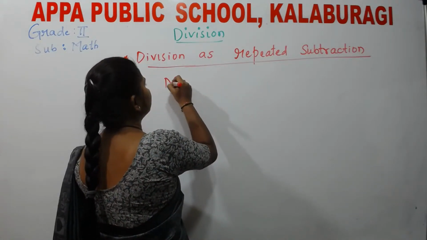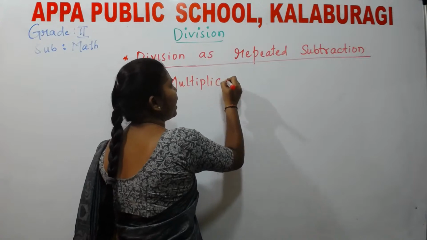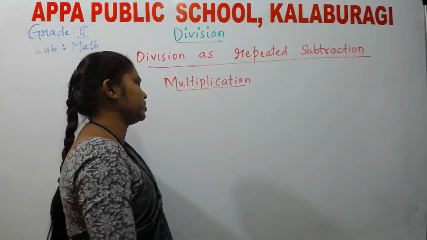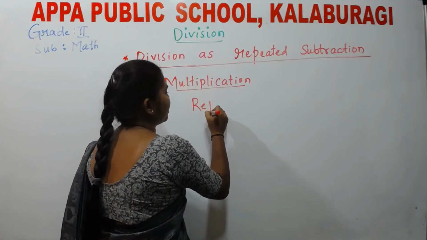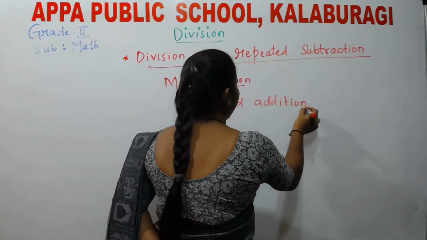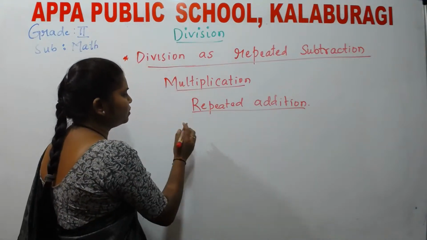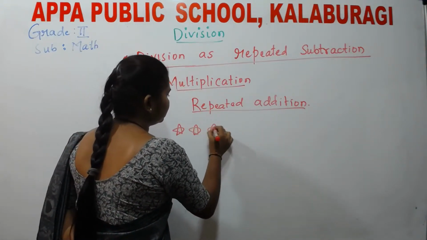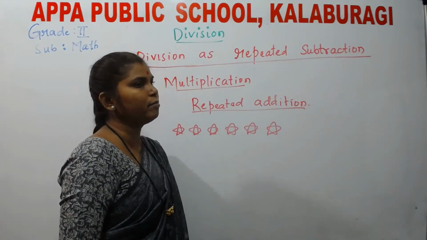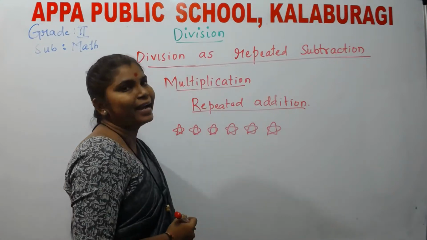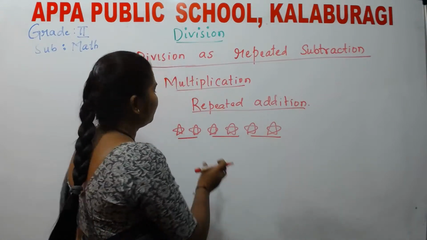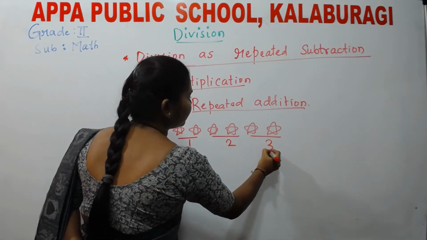In multiplication, have you learned the multiplication chapter? Yes, we have learned multiplication. In multiplication, we come across repeated addition. I'll explain in brief the concept of repeated addition. I have got 6 stars. Out of these 6 stars, I first identify the groups. I group them as groups of 2 each. So first group, second group, and third group.